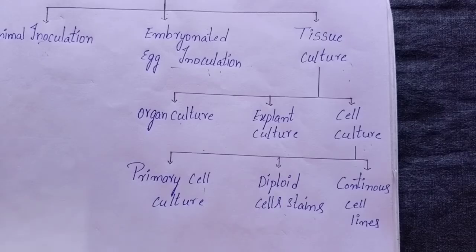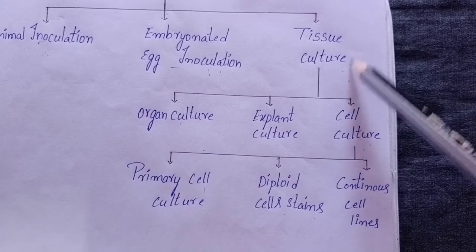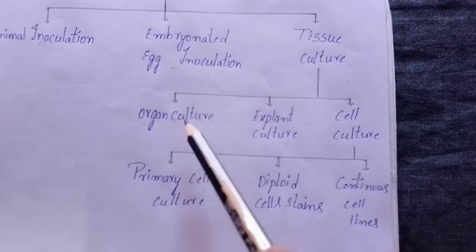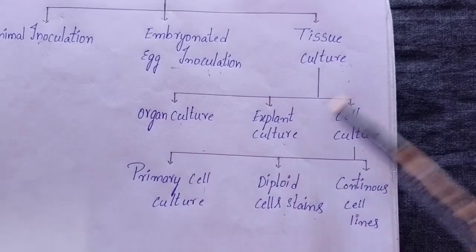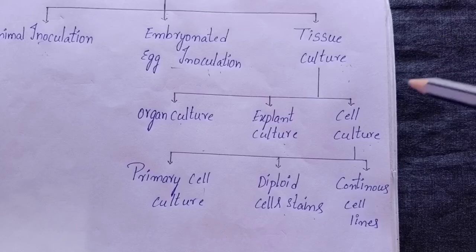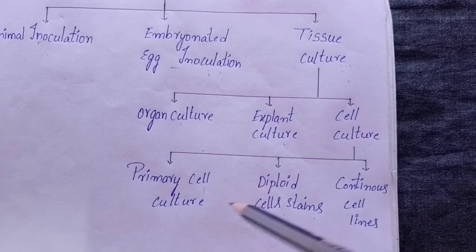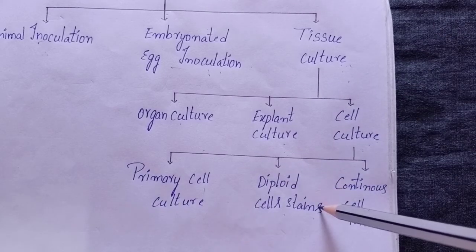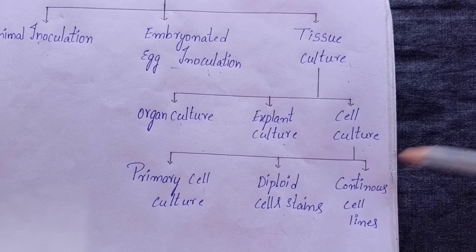Third method of cultivation of viruses is tissue culture. Tissue culture is divided into organ culture, explant culture, cell culture. Cell culture is further subdivided into primary cell culture, diploid cell strains, continuous cell lines.